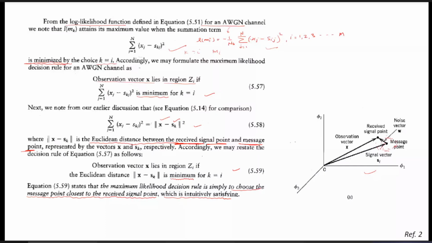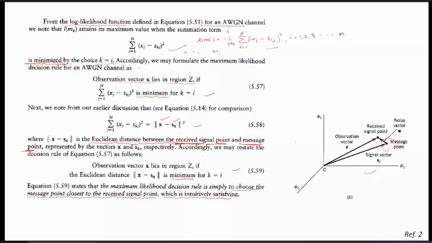So if this distance is minimum, it means the observation point is closer to the message point, and detection of this message point is easier, with less chance of error. But if this distance is more, then the received point is far from the message point, and the chance of error during the detection is more.